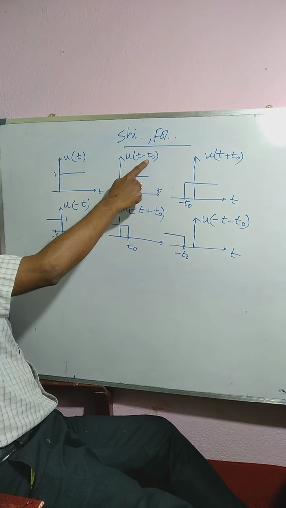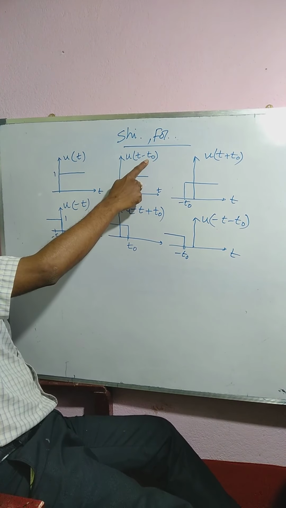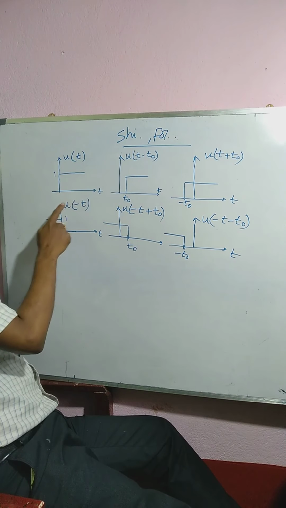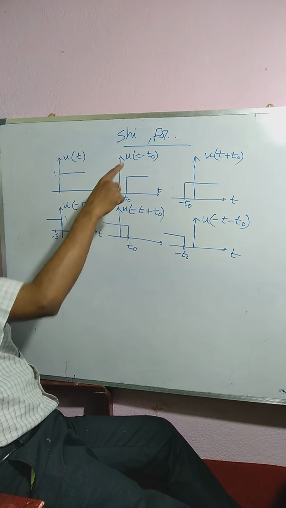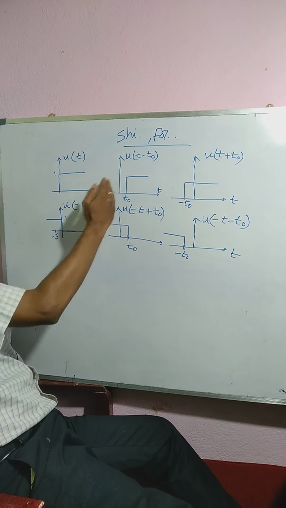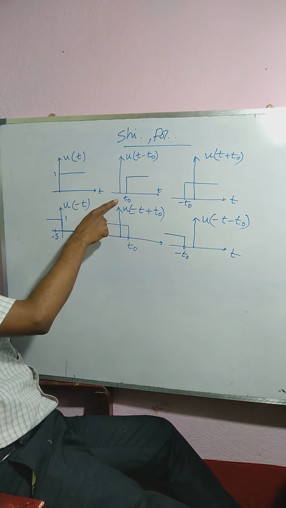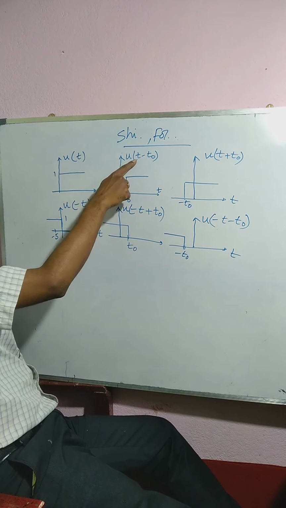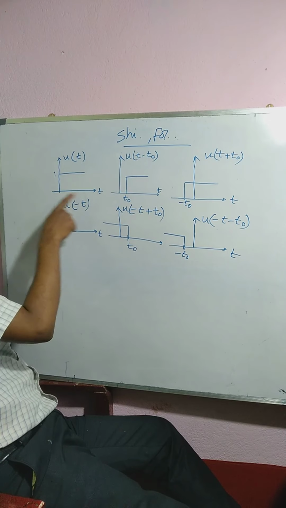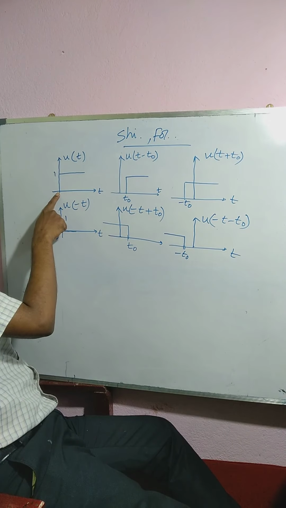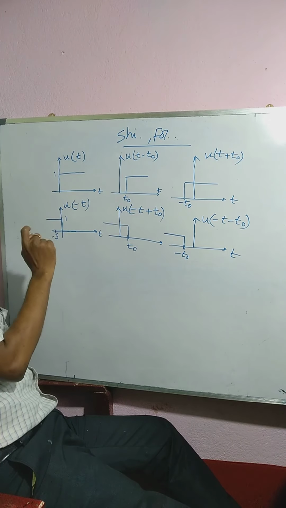For minus t naught, that means for right shift, it has been right shifted. For t equals minus t naught, the signal here has been delayed by t naught.